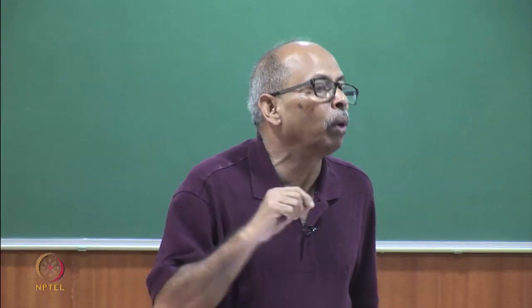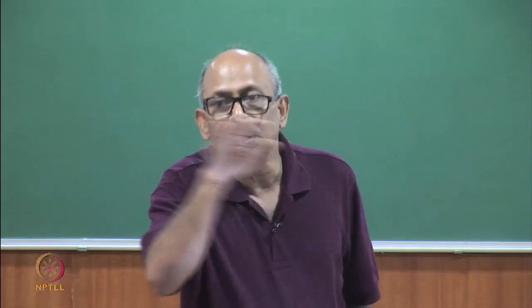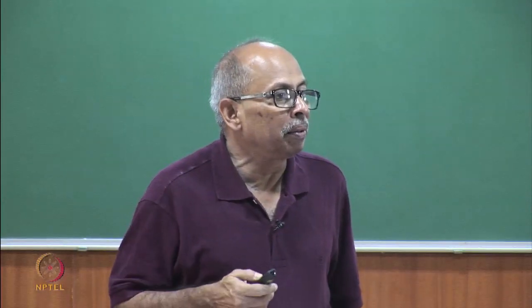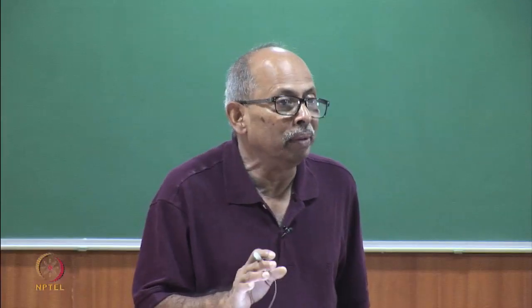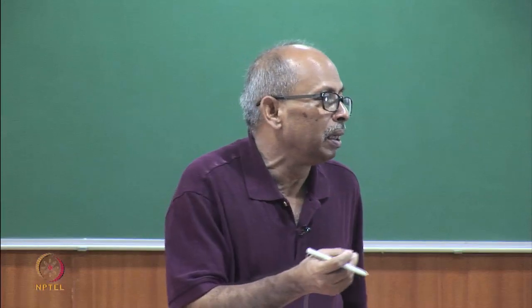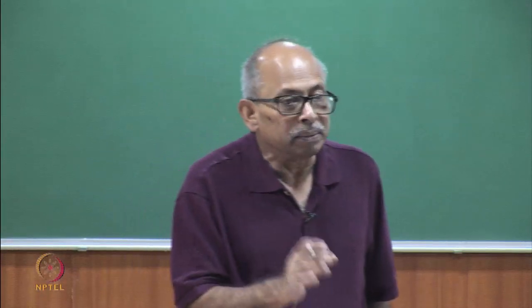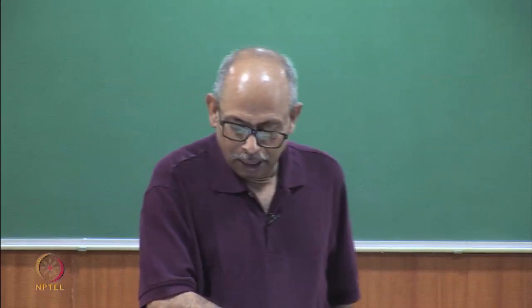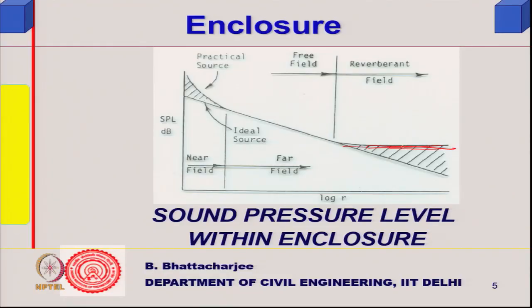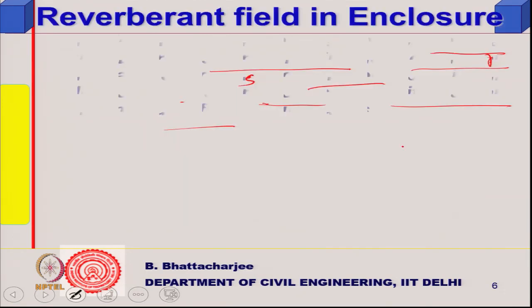Diffused because it is coming from all directions, uniform because it will be the same throughout, and that is what the reverberant field is. If you remember, this was the reverberant field and this constant. Where the reverberant field is dominant, its level is higher, because we said that if I sum up two levels, the higher level always dominates, since you take the sum of the intensities. So, 60 dB plus 40 dB is 60 point something, or 61. Since in this zone the reverberant field will be dominant, it is constant. So, we are assuming a uniformly diffused field for the reverberant field.